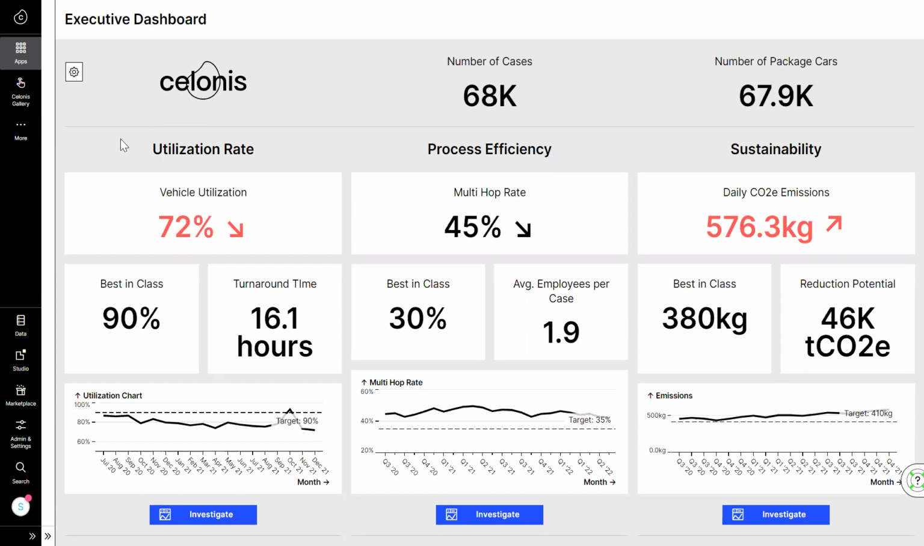A decline in the utilization rate implies vehicle downtime is higher than expected, impacting both working capital and customer experience. With this insight, Tom can check the pulse of his organization in real time and intervene exactly where needed. So he directs his analyst, Eleonora, to take a closer look.